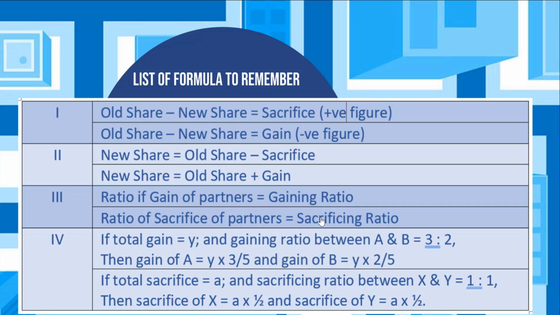Third set, the ratio of the gain of the partners will give us the gaining ratio, and the ratio of the sacrifice of partners will give us the sacrificing ratio.